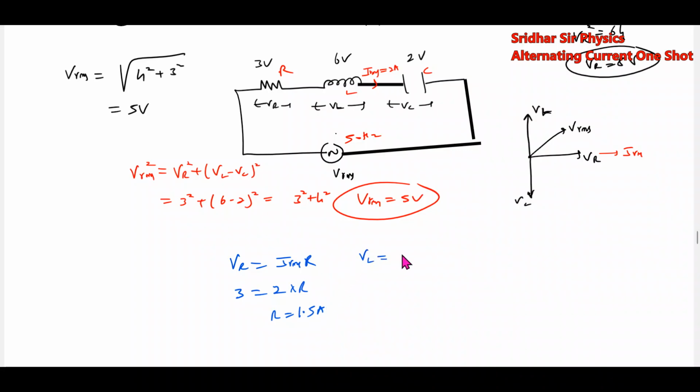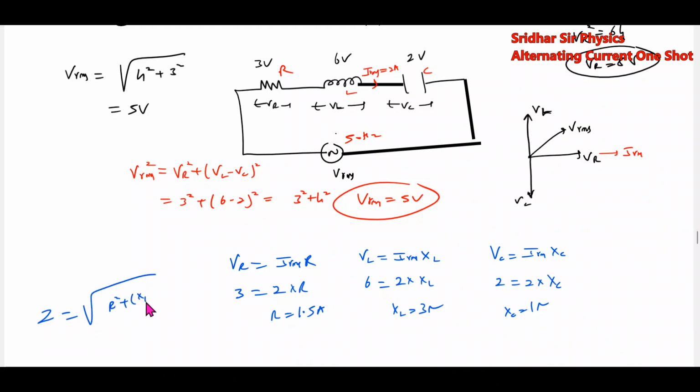Then the drop across the inductor is I_RMS into X_L. This will be 6. I_RMS is how much? 2, into X_L. X_L equals 3 ohm. V_C is equal to how much? 2 volt. I_RMS 2 into X_C. X_C will be 1 ohm. Then you can calculate the impedance. Then the average power dissipated.